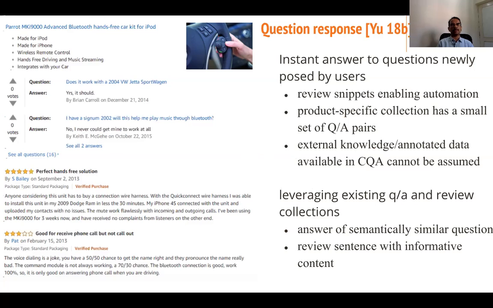So the example is the Parrot MKI 9000 advanced Bluetooth hands-free kit for iPod. Specs are there, the question answers are there, and then there are certain reviews also. So leveraging existing QA and review collections both. Answer of semantically similar questions, review sentence with informative content. Both are used to predict these answers.